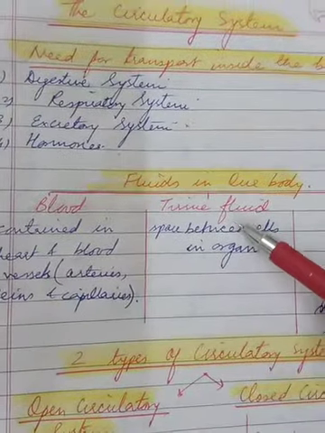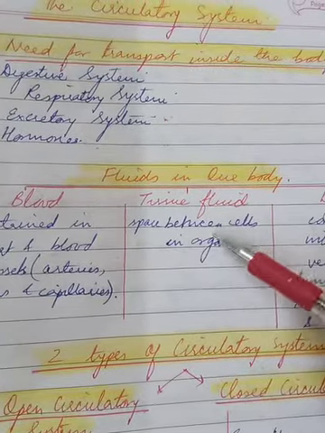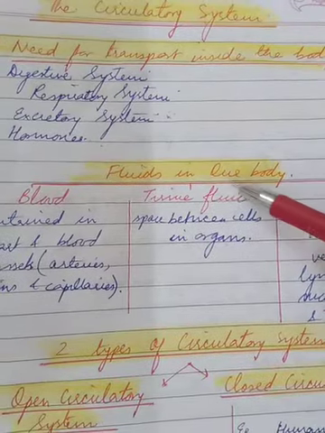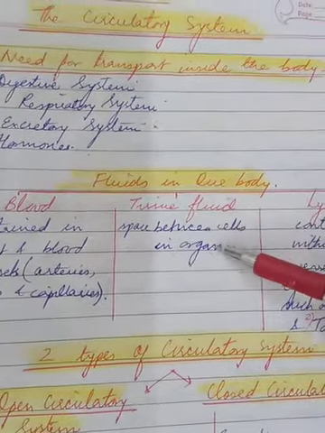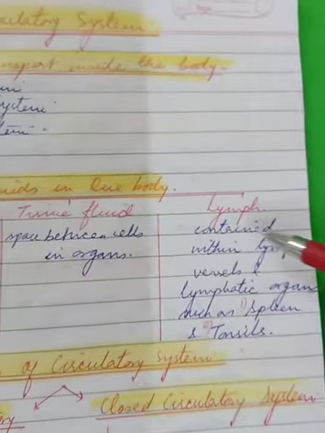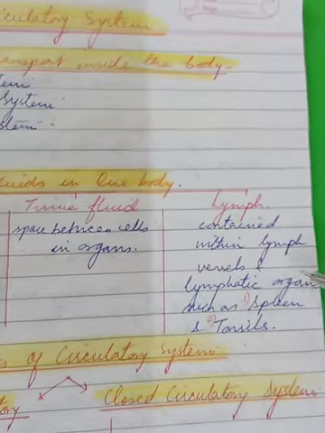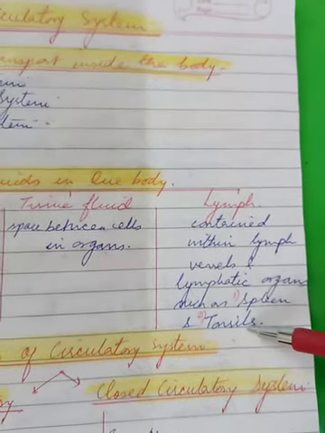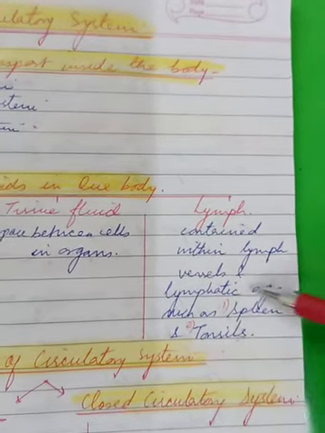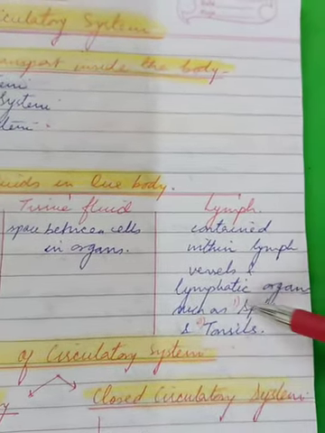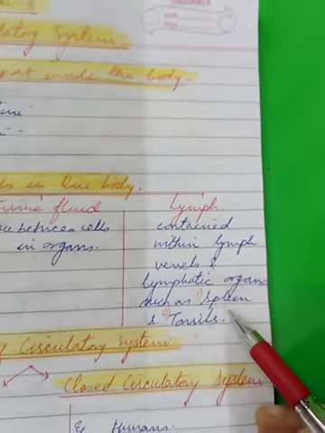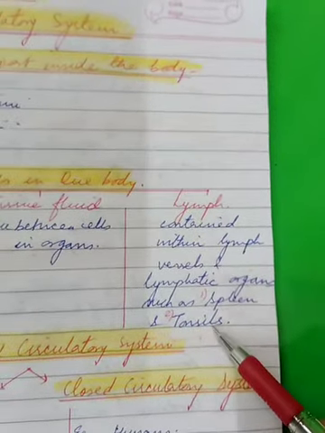Tissue fluid is present in the space between the cells in the organs. Or very rightly as said, this is the fluid that is present in the tissues of the organs and it bathes the different tissues. Lymph is contained within the lymph vessels and lymphatic organs like spleen and tonsils. So remember children, this is a very favorite question in ICSE, that name any lymphatic organ. So you have the answers. One is spleen, we also call it as the graveyard of the human body, and the tonsils.